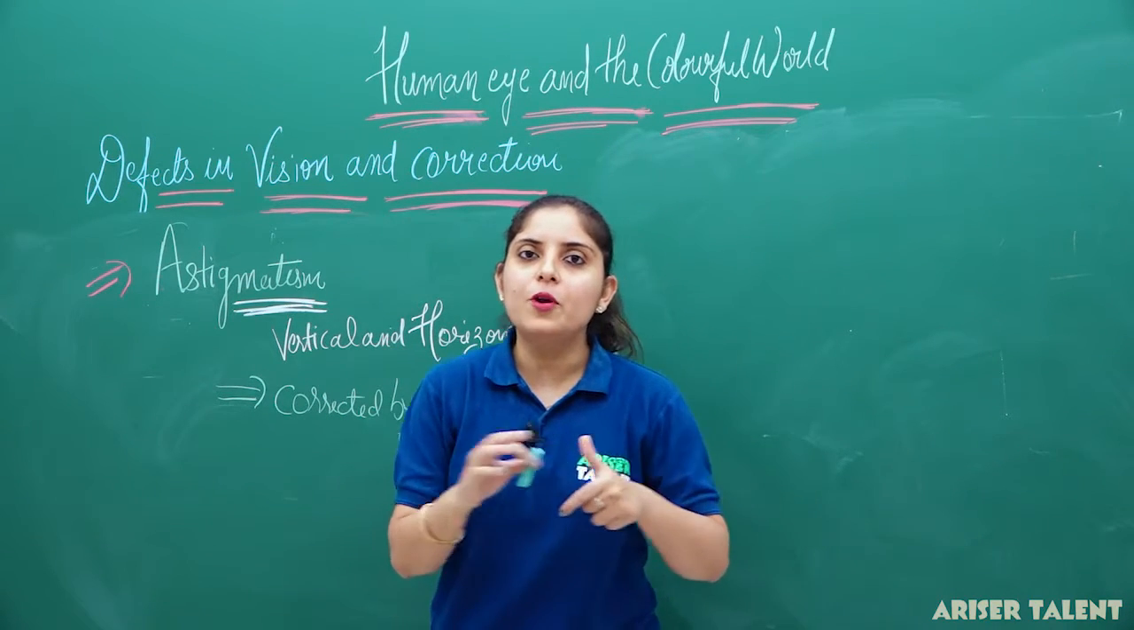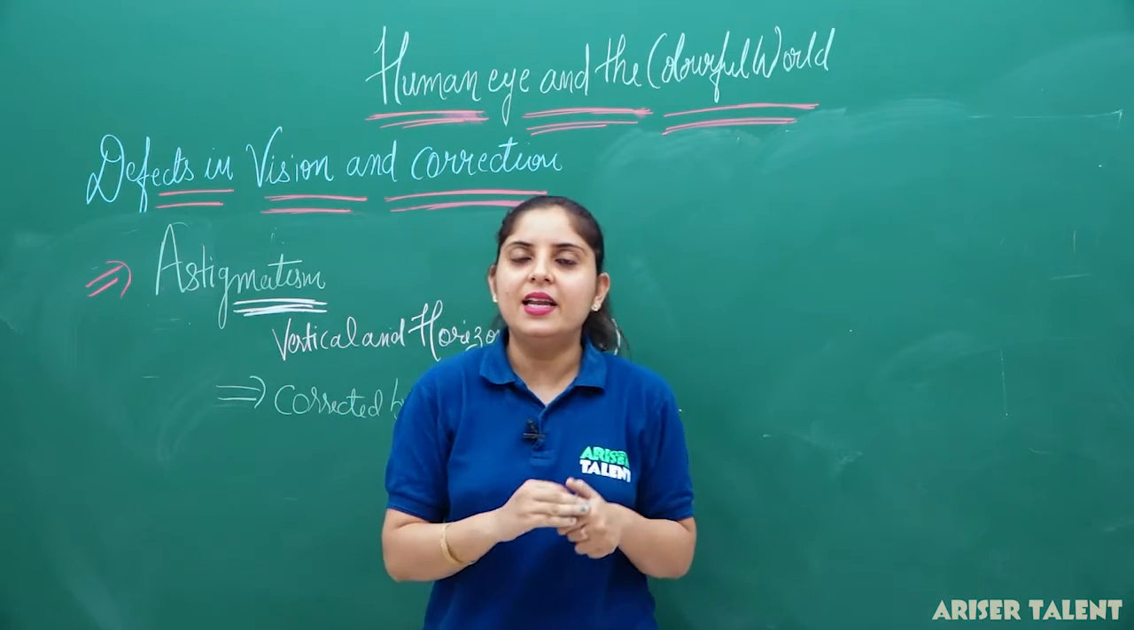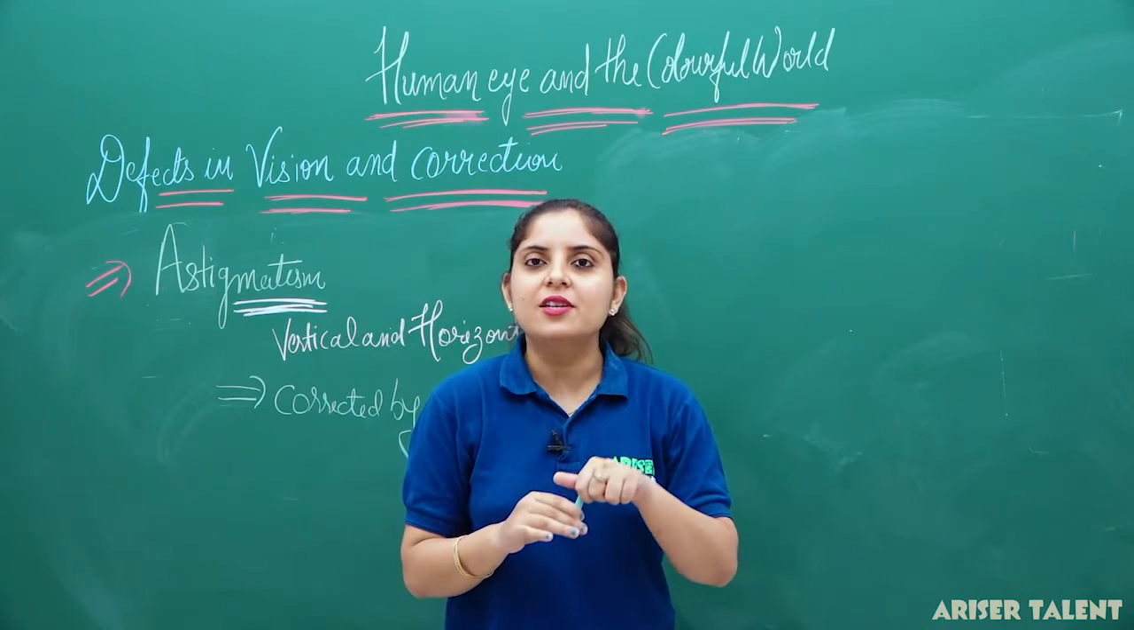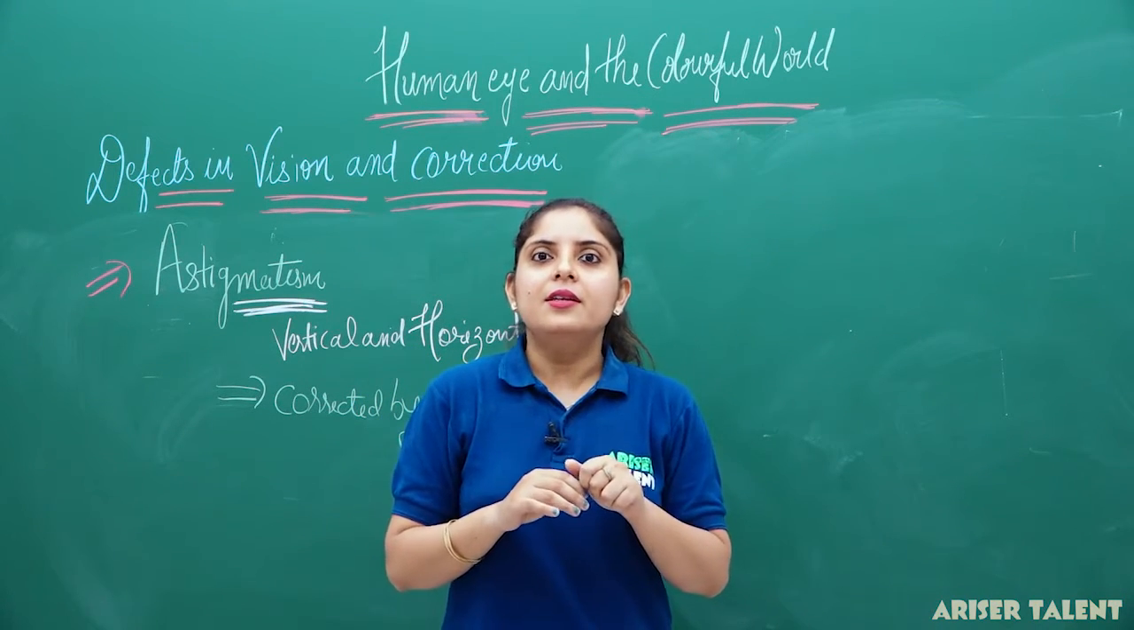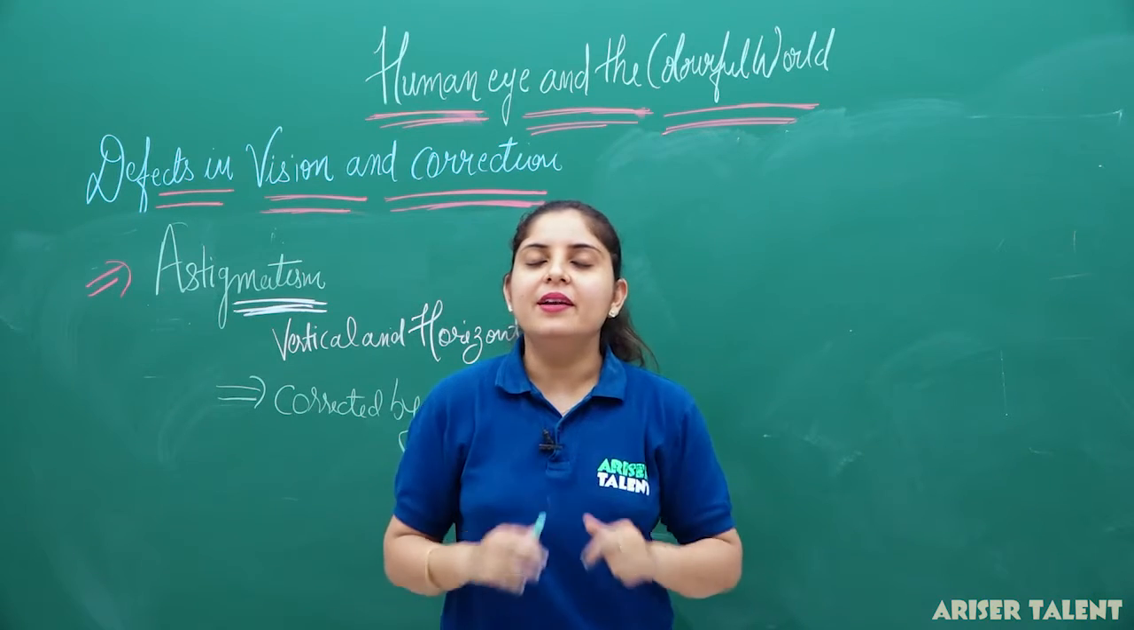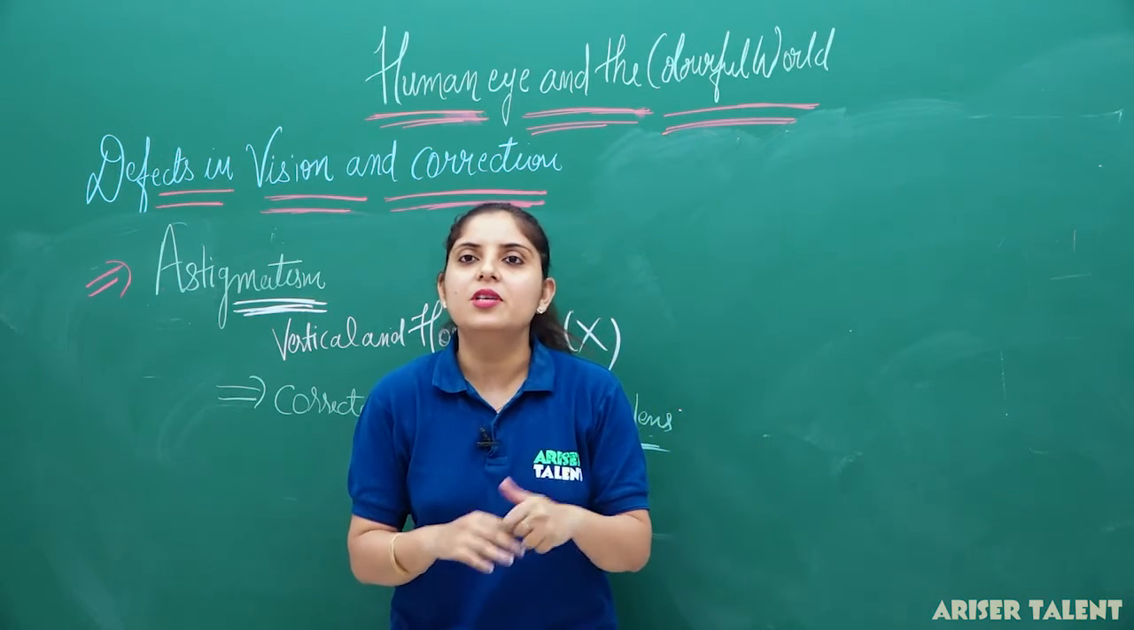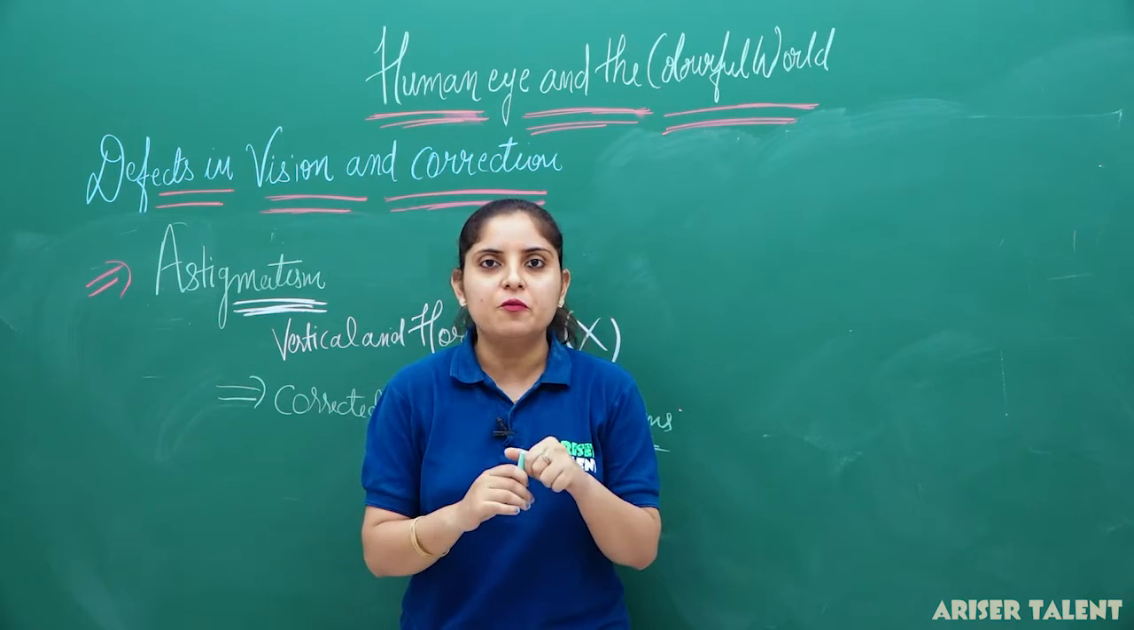So these are the 4 defects we have discussed in detail in this lecture. This lecture is over here, and the good news is that we have completed the half part of the chapter, that is about the structure of the human eye and the defects of vision.